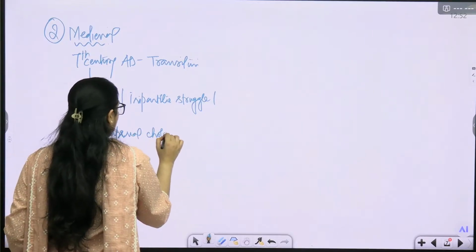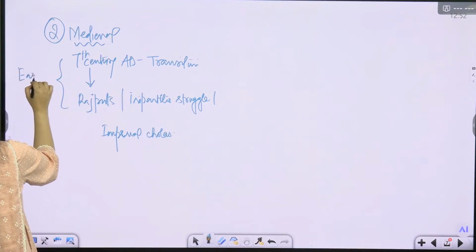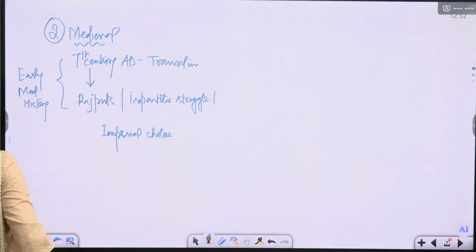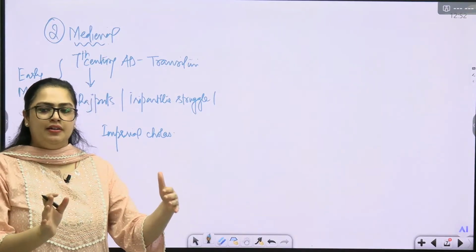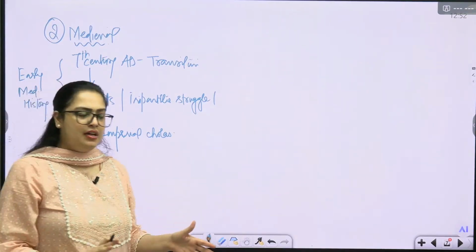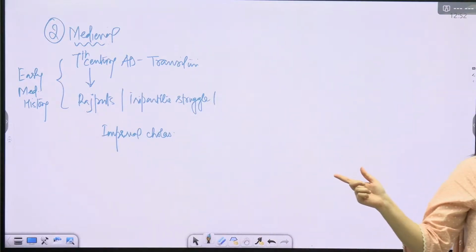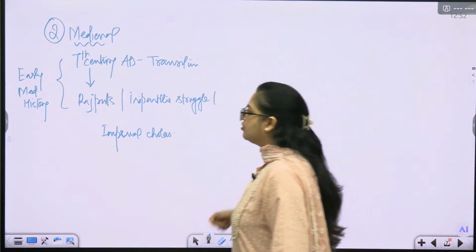Now, this is what we call early medieval history. Why have we divided medieval history into early and late parts? So that we focus on each and every segment by dividing it into different parts. When we divide things into different timelines, that is where we start to understand periodization. We start to understand the specific features and also the transition part of it.